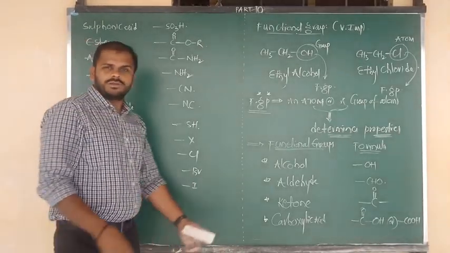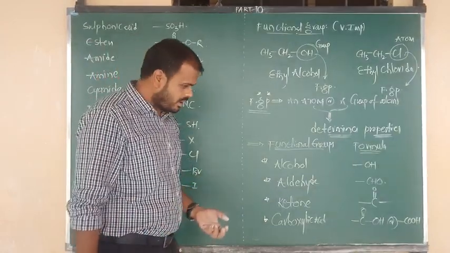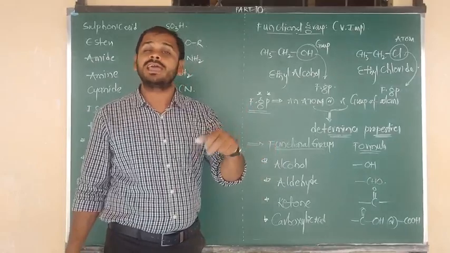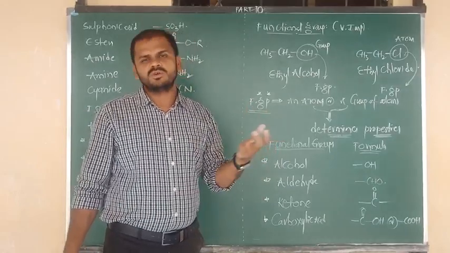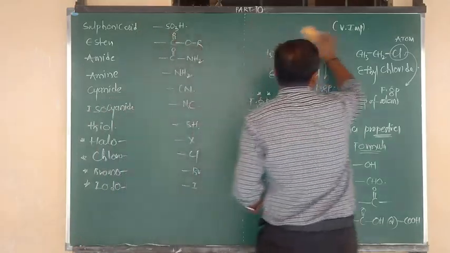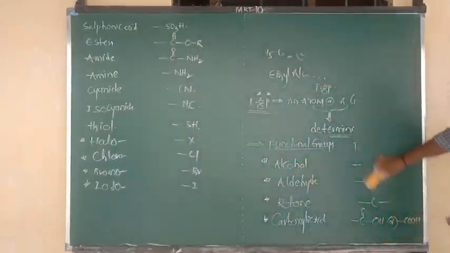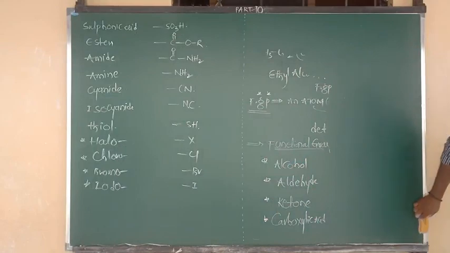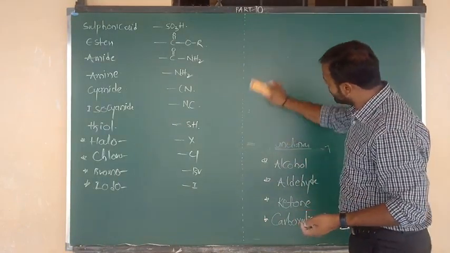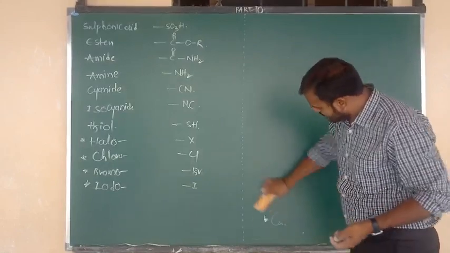Now one more question I want to explain here, because this is an in-text question, a textbook inside question. In board exams, most of the questions they ask are from this. So let me consider the question: give the structures of the following organic substances. Very important question. One by one I am going to consider the 4 compounds.